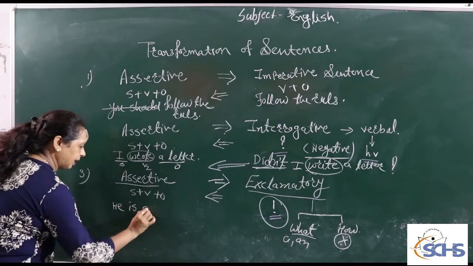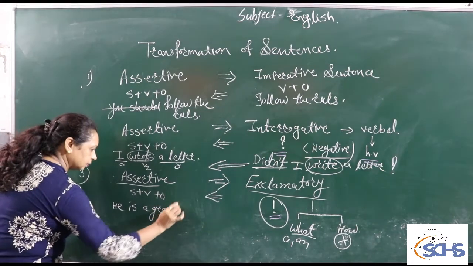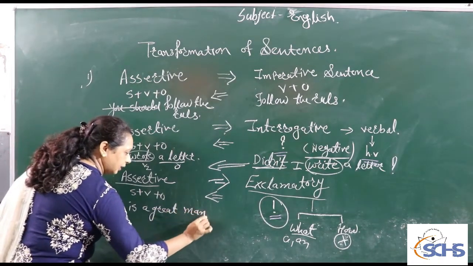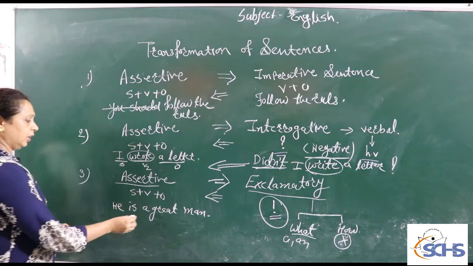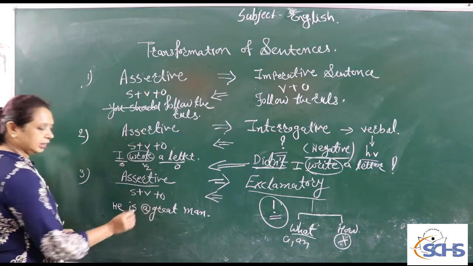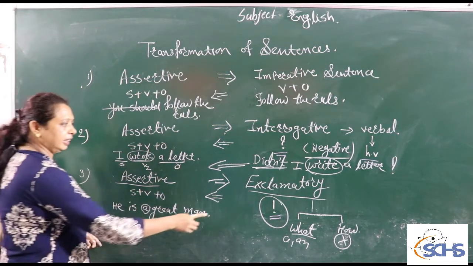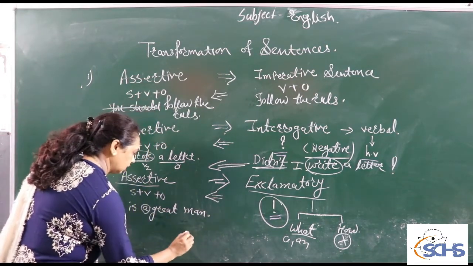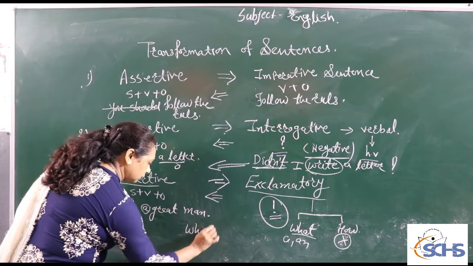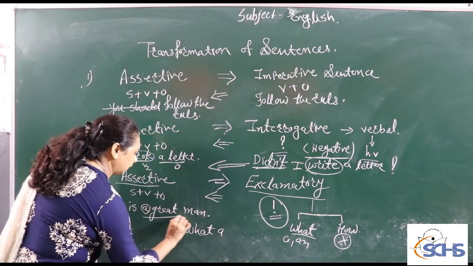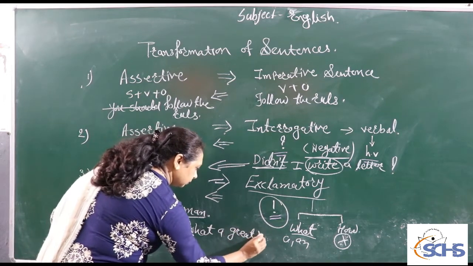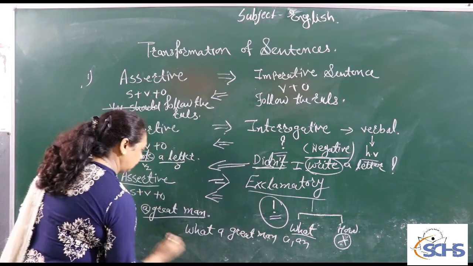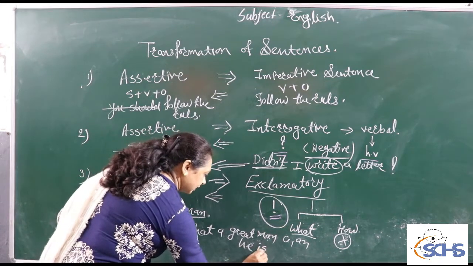"He is a great man." Here we find that the article "a" is present. So while converting it into an exclamatory sentence, we write "What." We use "a great man" at the starting: "What a great man he is!" with the exclamatory sign.